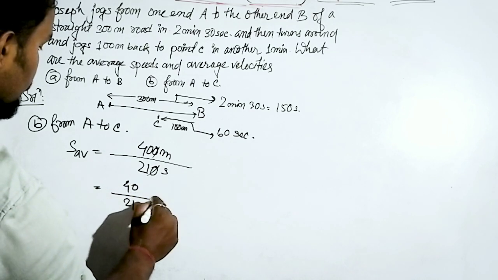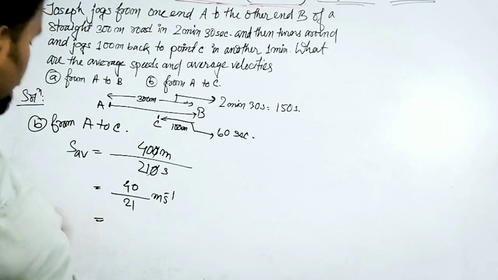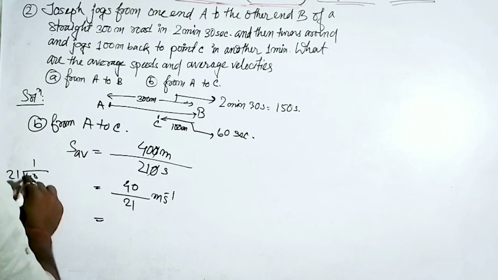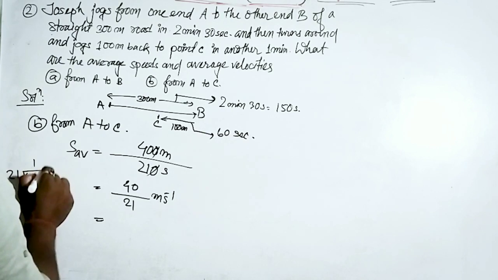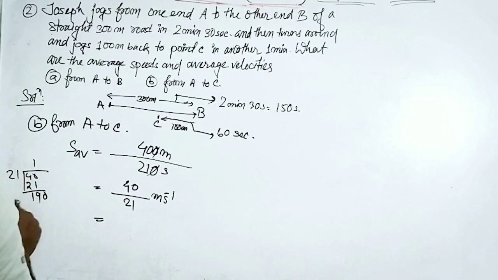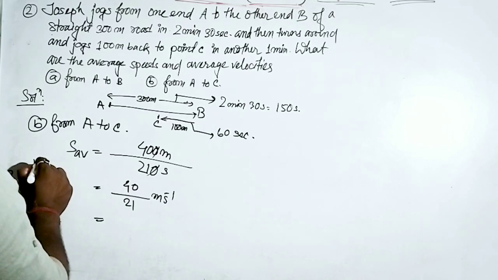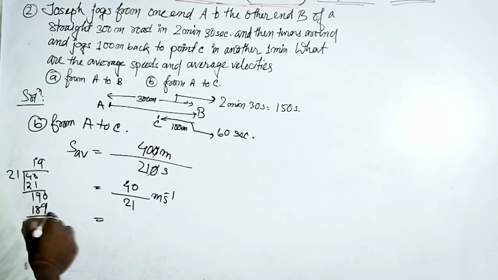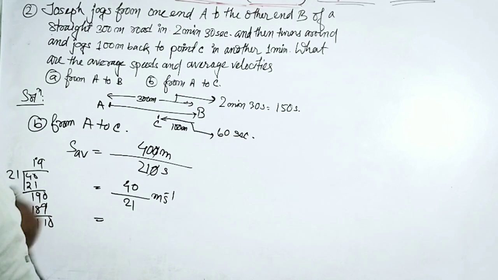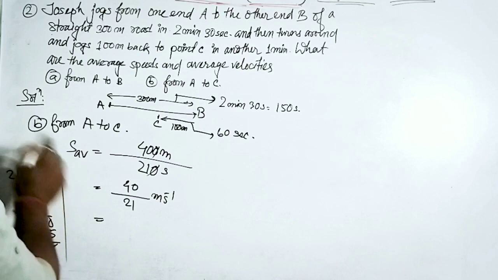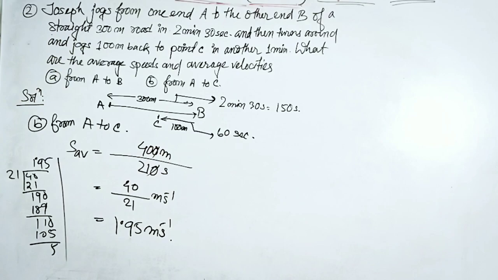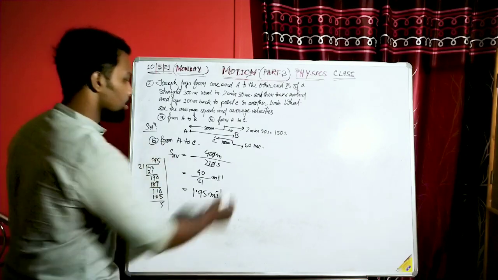40 by 21, it will be meter per second. If we actually divide, what are we going to get? 40 divided by 21, it will be almost 1.9, then 0.9 times 5, 10, 5. That means the answer will be 1.95 meter per second. Simply, it is the average speed.